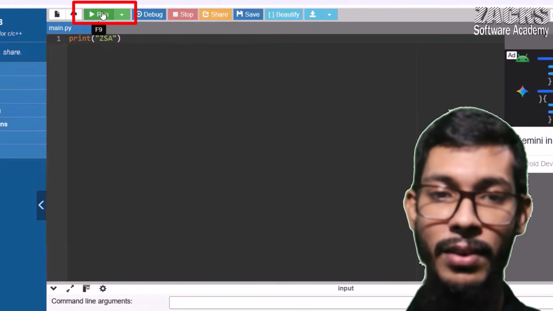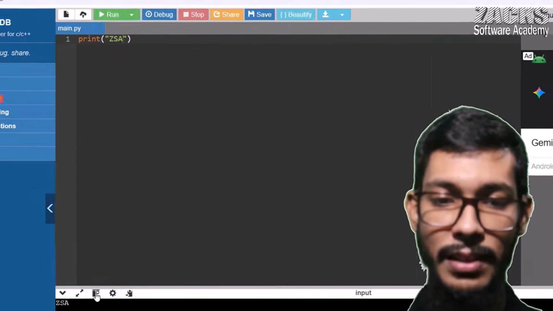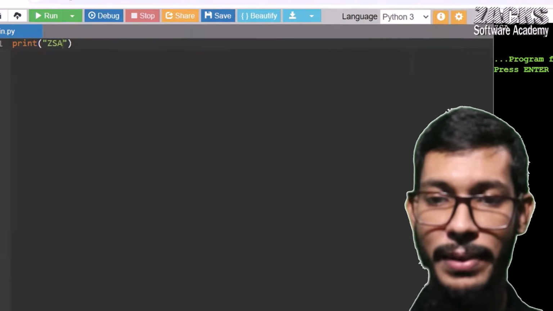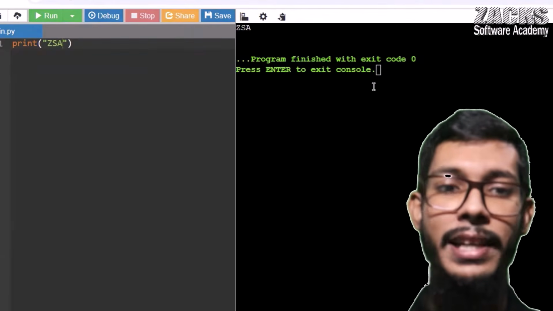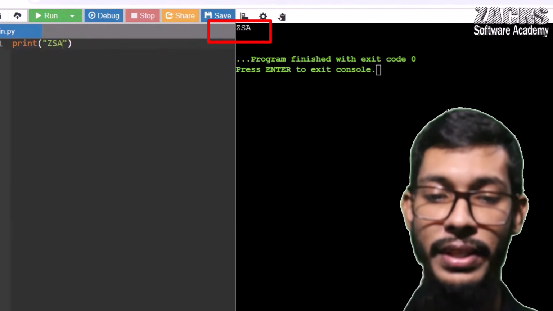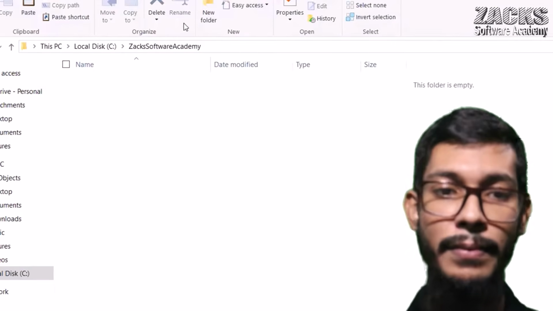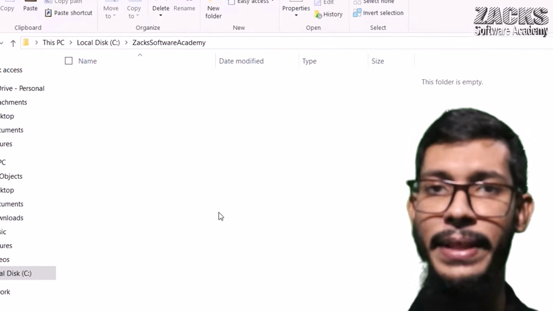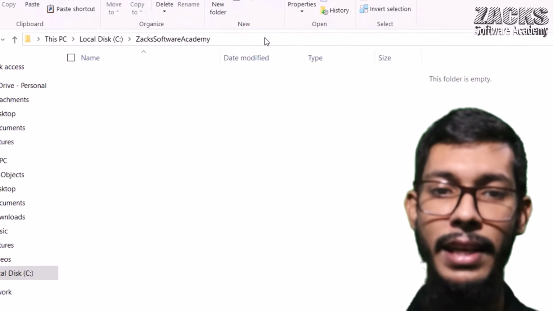If you want, you can run. Simply click your run button. Let me show this one. Are you observing? We are getting the output, Jack Software Academy. Let me show you one more thing. For example, if I open any folder, to open the CMD, simply you can click here, right?